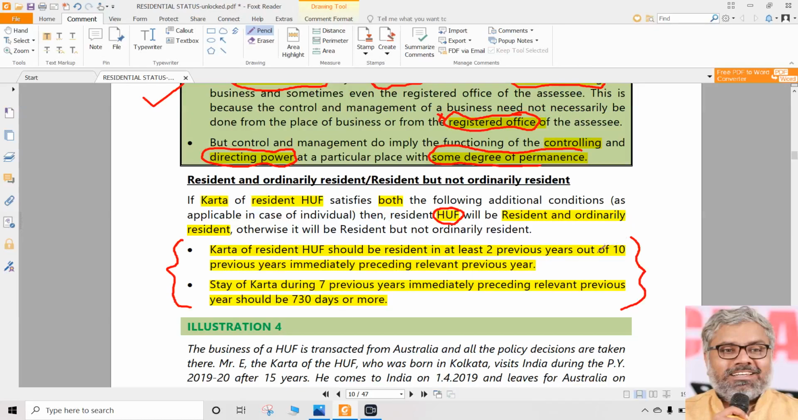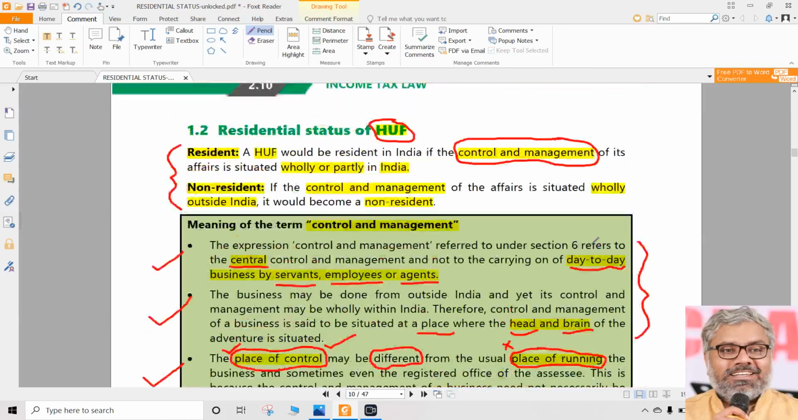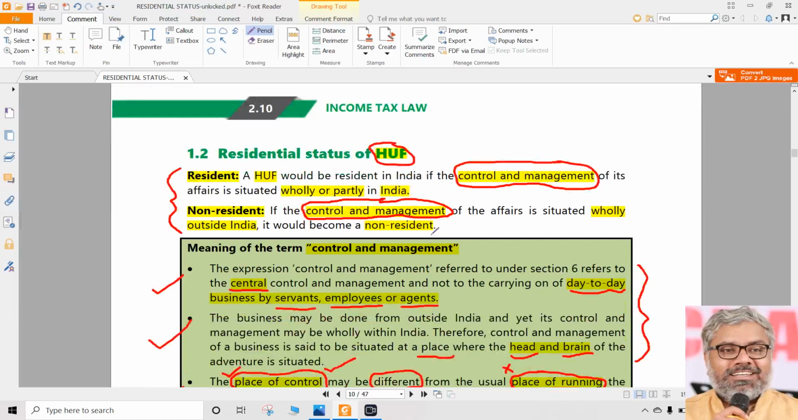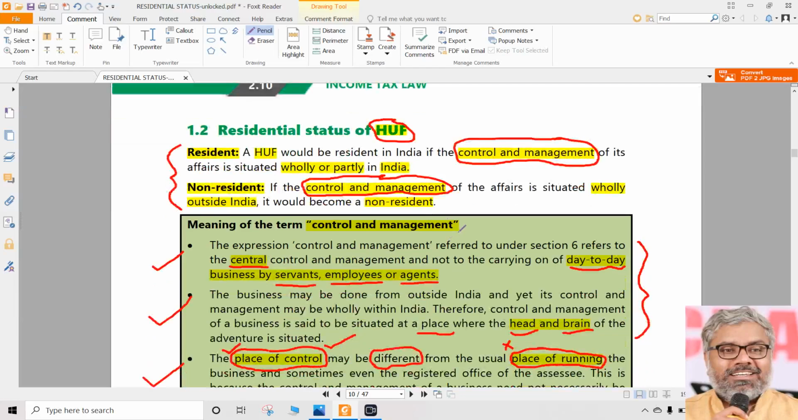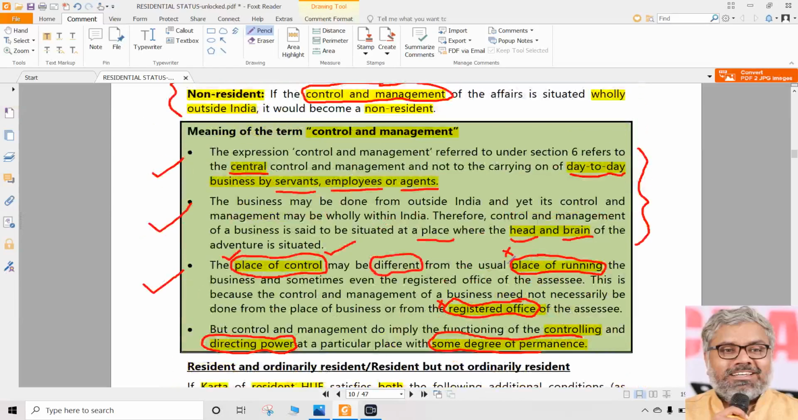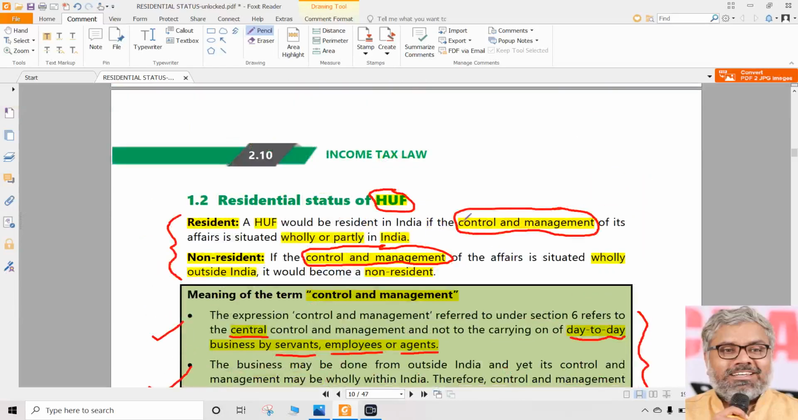Karta is ROR. Is it possible that HUF is non-resident? Absolutely yes. When? If the control and management of its affairs is situated wholly outside India. Karta could be still ROR. Still HUF could be non-resident. No link between residential status of Karta and residential status of HUF. First point. Second, Karta is RNOR.